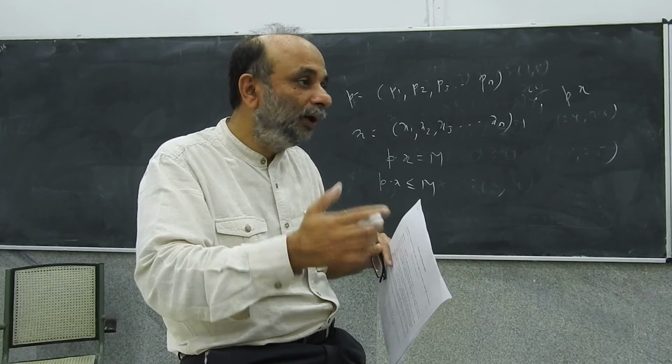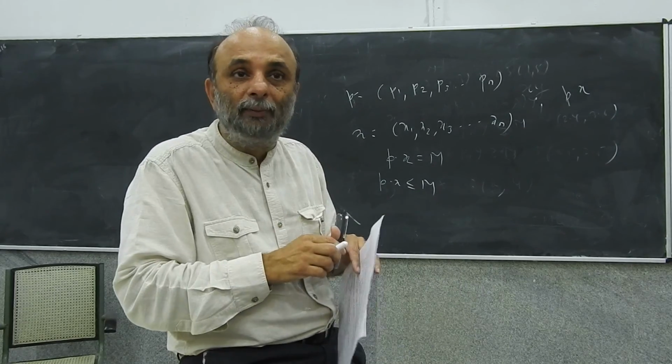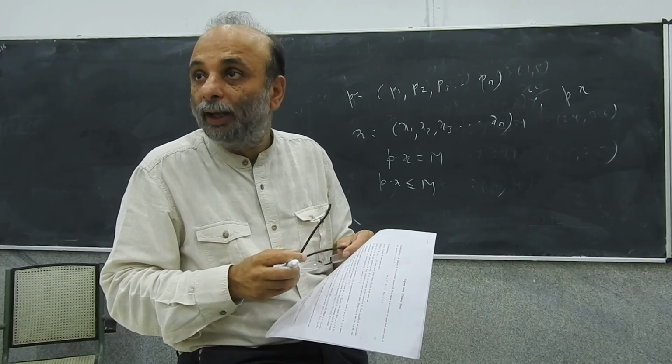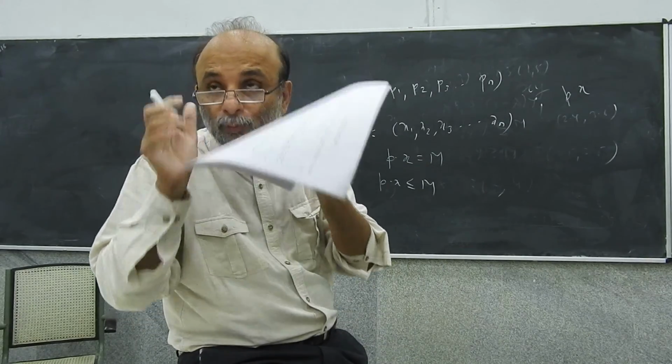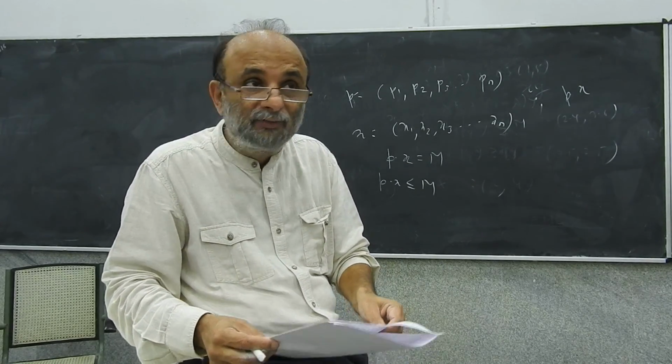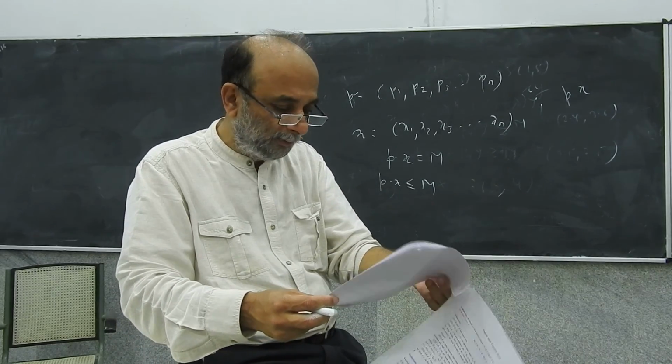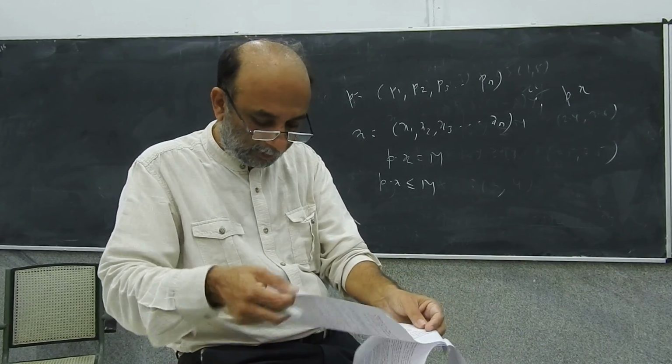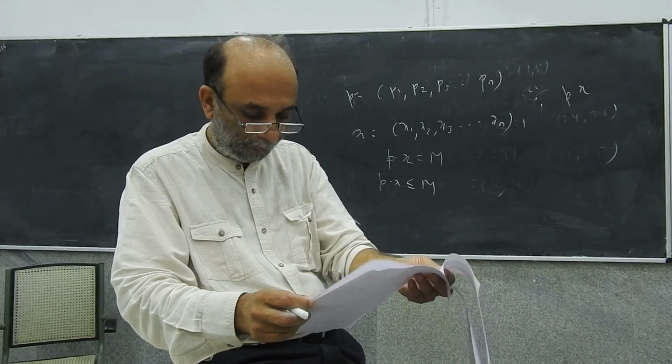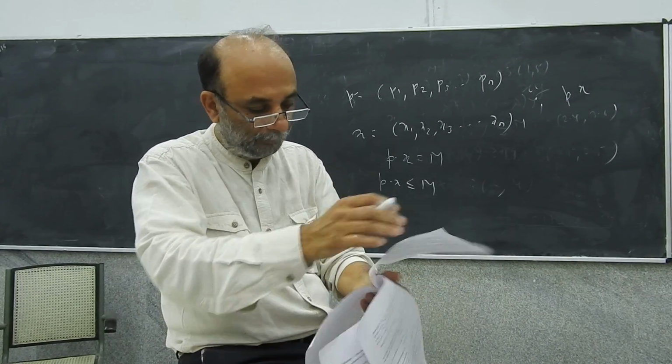So that's the theorem that I am now going to prove to you: that for every non-empty closed set...